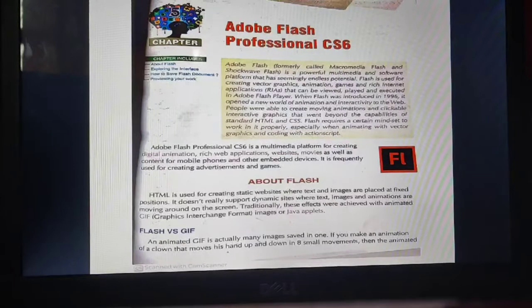But if we use Flash, we can create dynamic websites, where we can move the text and images and involve animations. A website which includes moving text, animation, and everything can be done with the help of Flash.